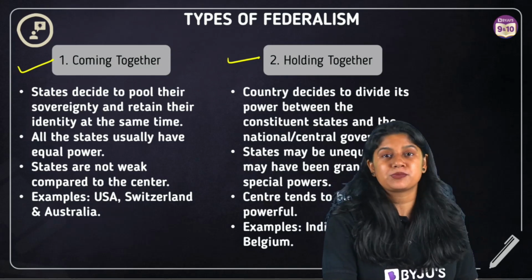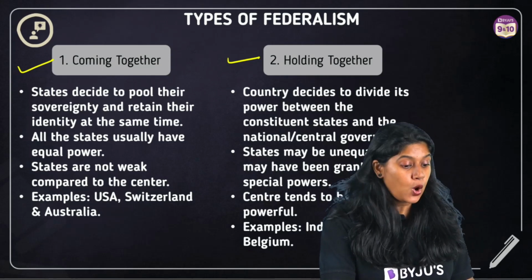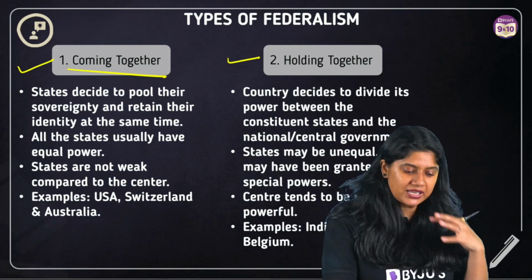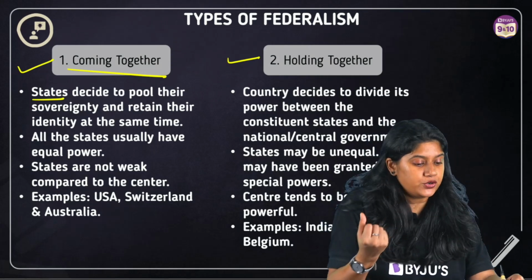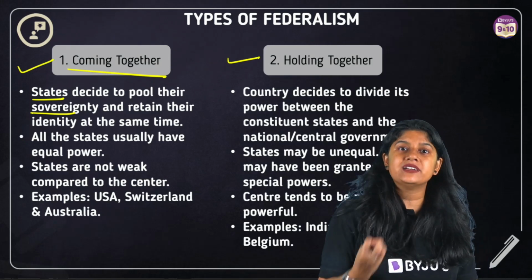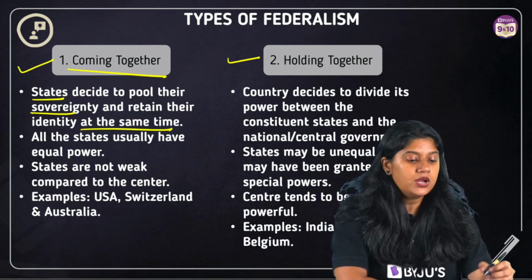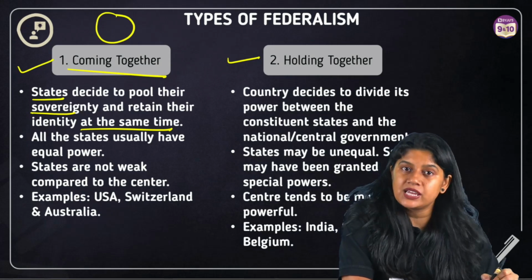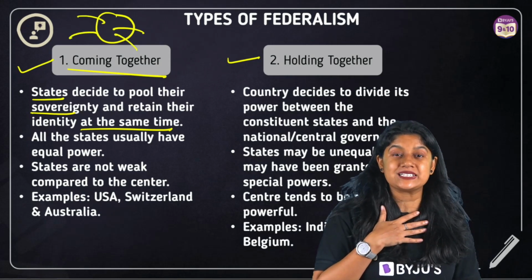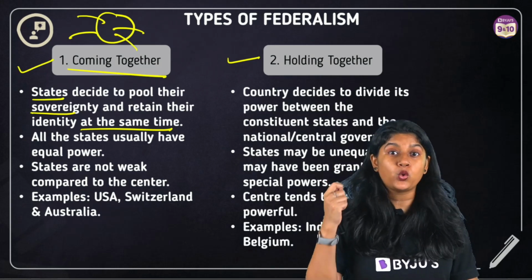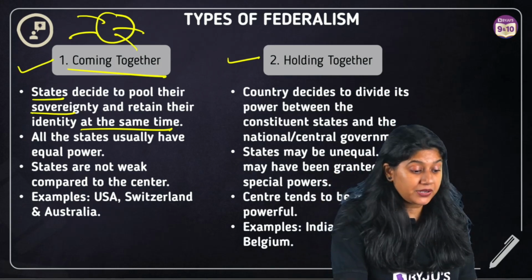Let's discuss first the coming together federalism. What happens in coming together is a very simple thing. When the states decide to pool their powers and retain their identity at the same time. So the states are saying that, you know what, we will contribute, but we will still have our own identity. We will still have our own power. So this is the coming together.